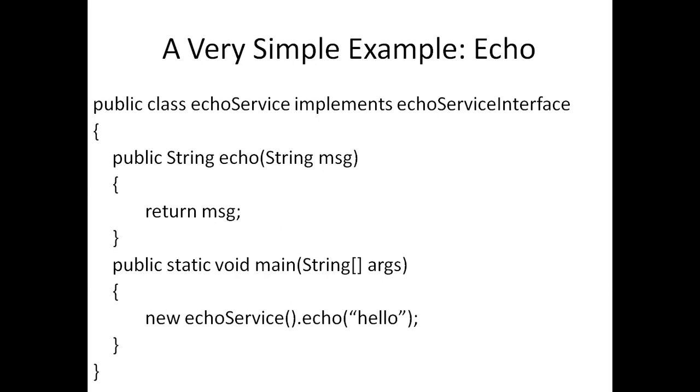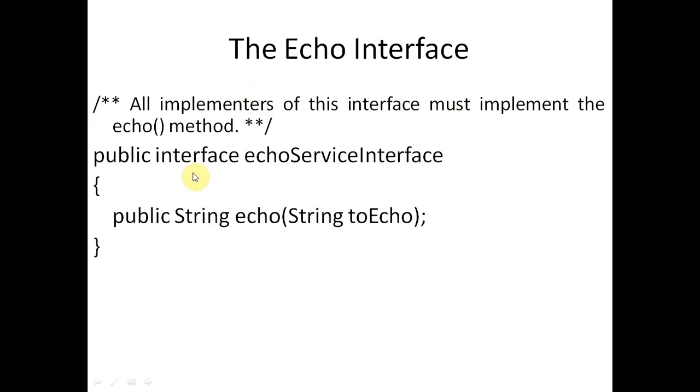So now you can see this program. I already discussed this program in the last lecture. So we have this EchoService class, and this is implemented from the EchoService interface. Inside the interface we will define only function prototypes. So echo is a function of the EchoService interface, and only the prototype is defined here: public string echo, and one argument also there. So we must redefine this function of the interface.